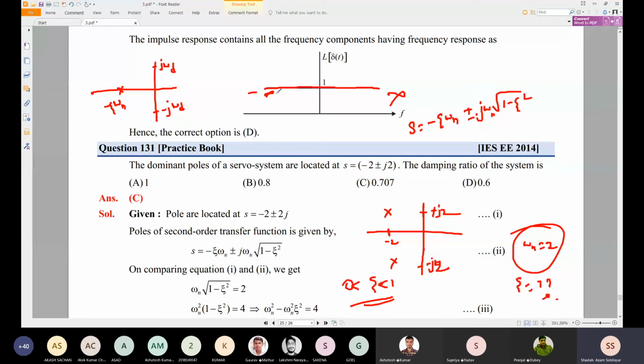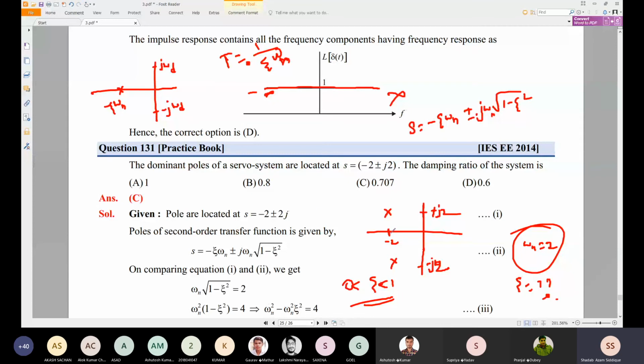Omega d is nothing but omega n root under 1 minus zeta square, and zeta omega n is the inverse of the time constant. I told you the time constant is 1 by zeta omega n. If you take the pole location, take the inverse of that, and multiply with the minus sign, you will get the time constant value.